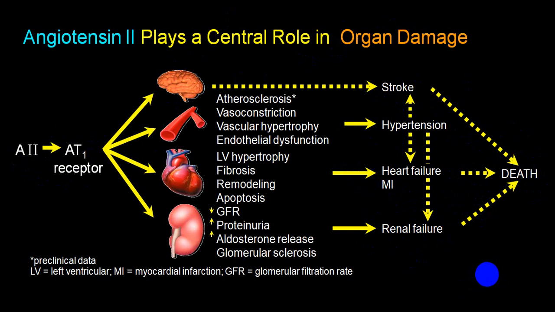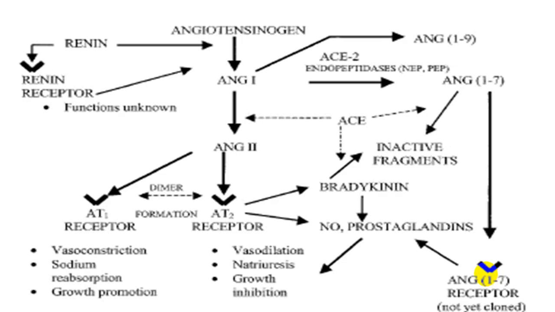You don't require an elevated level of angiotensin 2 and aldosterone. Angiotensin 2 will be converted further and broken down. But while angiotensin 2 is acting at the AT2 receptor, it will produce vasodilatation, natriuresis and growth inhibition. These are favorable effects. And these are deleterious effects: sodium retention, growth promotion and vasoconstriction.